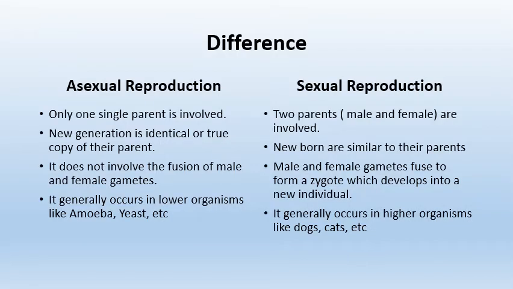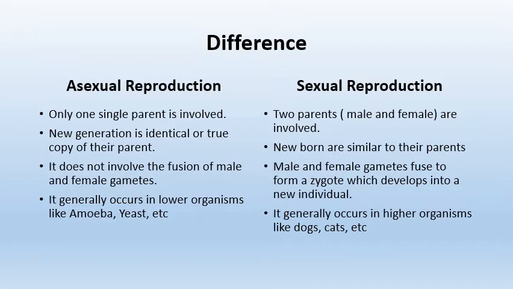Now let's discuss the basic difference between asexual and sexual mode of reproduction. In asexual reproduction, only one single parent is involved, whereas in sexual reproduction, two parents, male and female, are involved. In asexual reproduction, the new generation is identical to their parents, whereas in sexual reproduction, newborns are not identical, but they are similar to their parents.